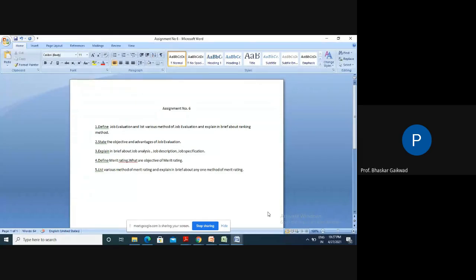So these are the 5 questions related to assignment number 6. With this, we have completed the 6 assignments and 6 class tests. Now after this, our in-semester examination, ISE number two, we are going to conduct after the 5th to 10th, in between that.